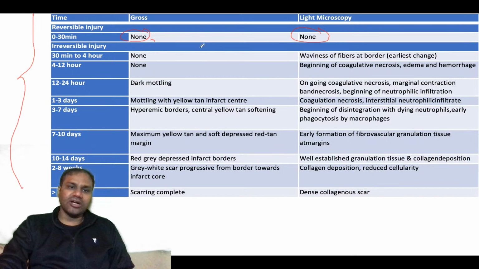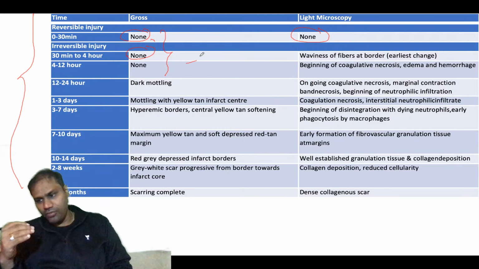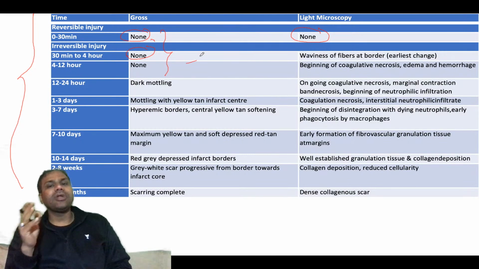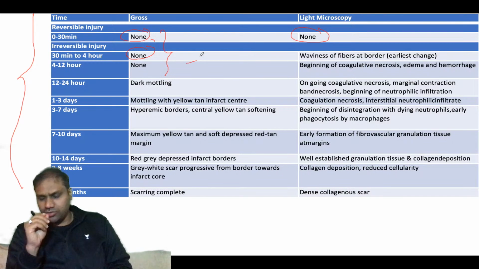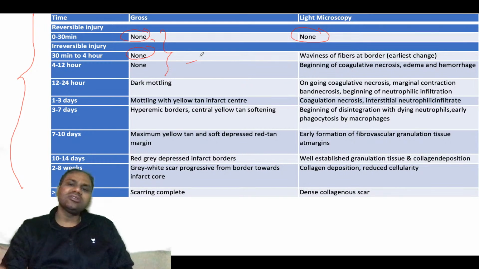From 30 minutes to 4 hours there is no gross change, but the muscle, whose blood supply is cut off, will start forming waviness of the fibers at the border.